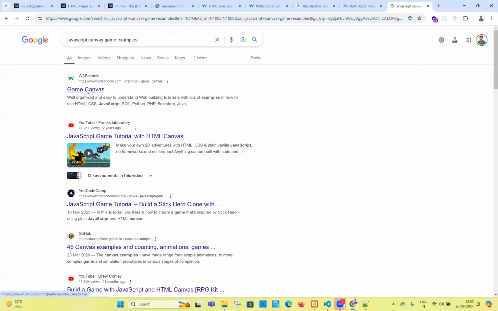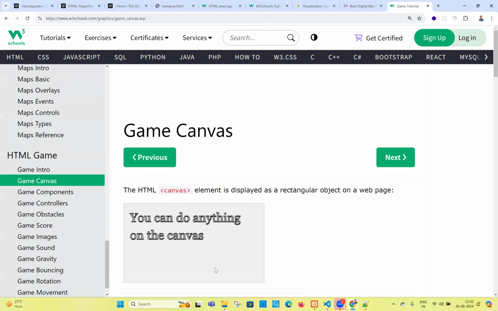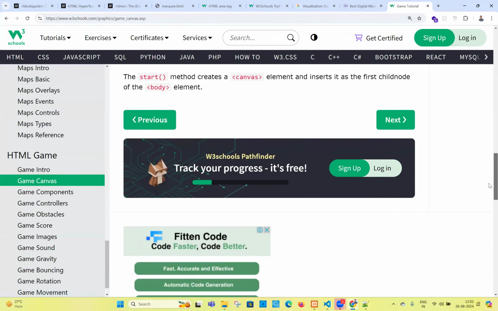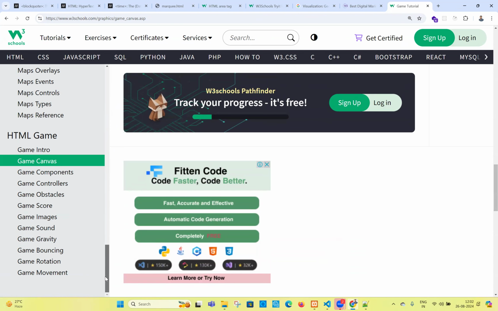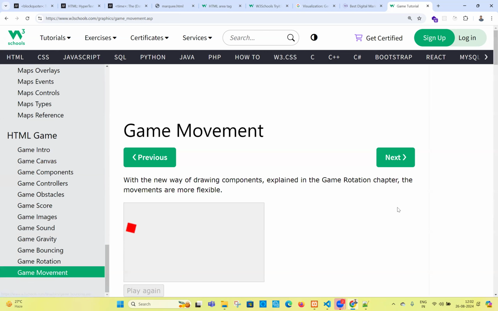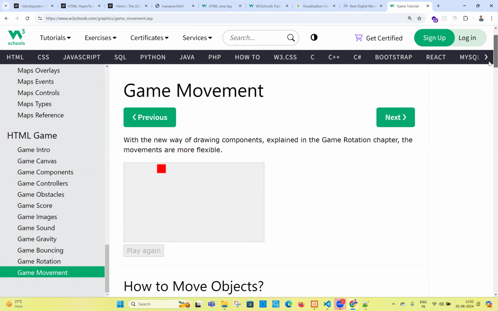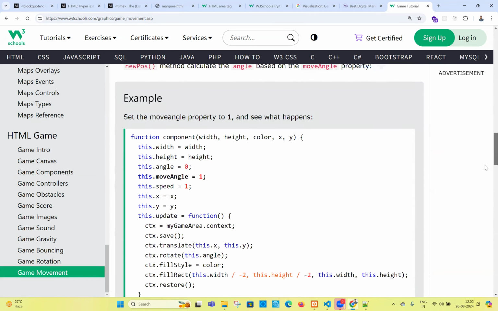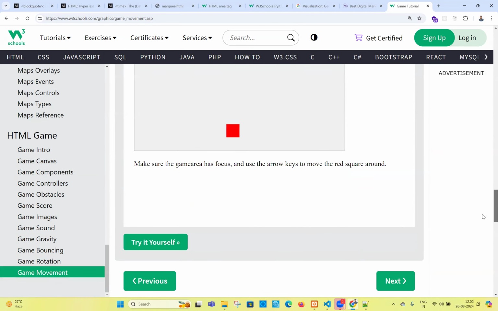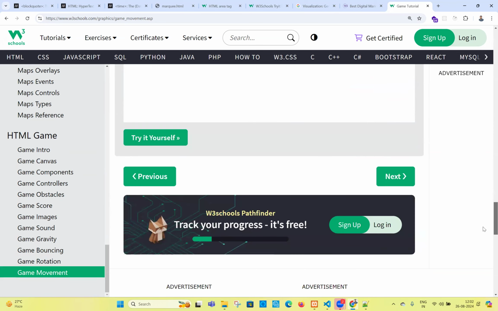Okay, W3Schools is also giving some games. Let me see what the game is. Okay, you can do anything. Oh, if I click that, gone. What is the game, man? They mentioned the movement. Let me see this game. Oh, it is somewhat moving. Play again, make turns. Final game is what? This is the final game. Let us try it ourselves.